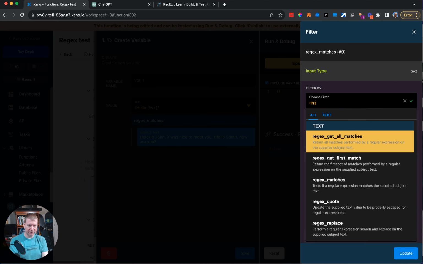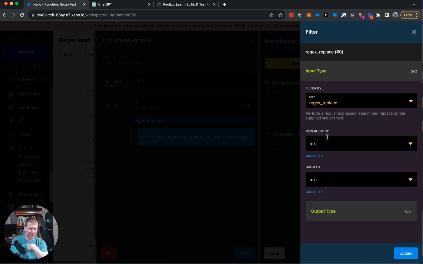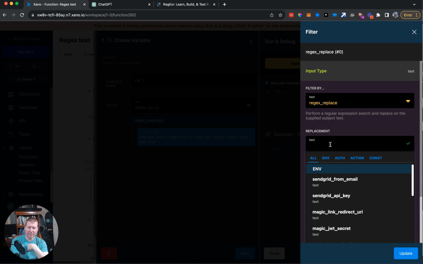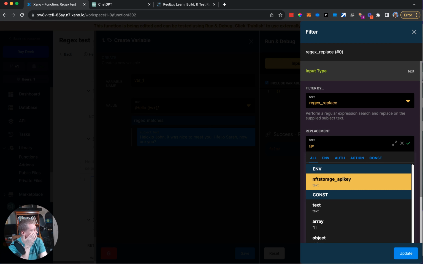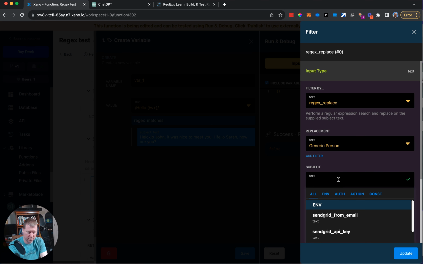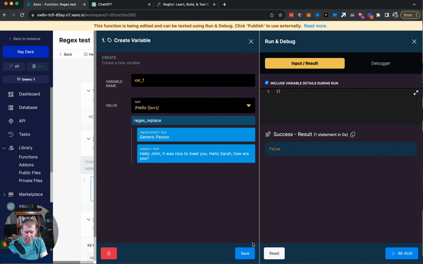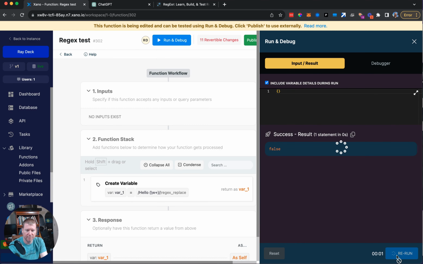Fantastic. So if I look at some of these others, I can do quote and I can do replace. Leave quote for another time. Let's talk about replace, because replacement's actually kind of a fun one. What if I wanted to replace each of those names? What if I'm trying to anonymize the code, right? Hello, generic person. So if I want to replace each of those with generic person, let's see how that works.